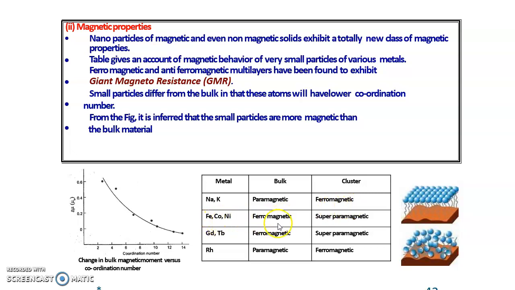Iron, cobalt, and nickel are ferromagnetic, but when used as nanoclusters, they become superparamagnetic. Gadolinium is ferromagnetic, but it becomes superparamagnetic. And rhenium is paramagnetic, but when used as a cluster, it becomes ferromagnetic. So the bulk magnetic moment versus coordination number is represented here.